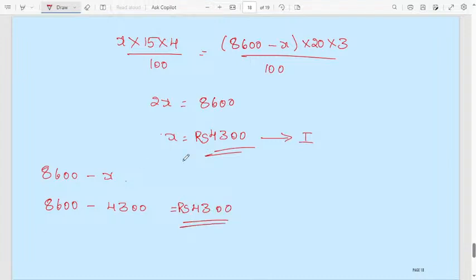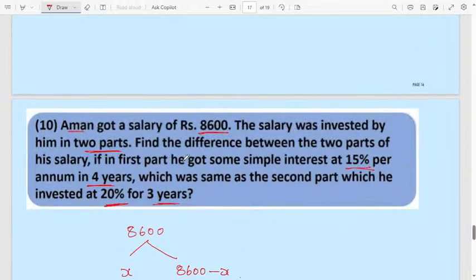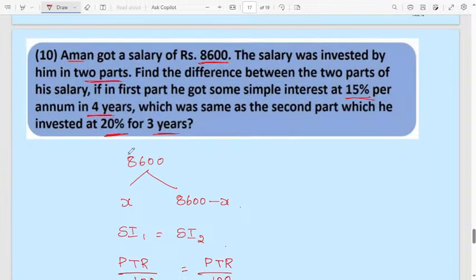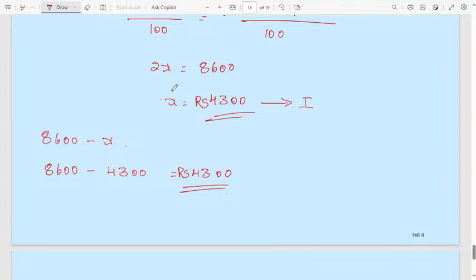Both the parts he divided equally, but we don't know that in the beginning. We don't know whether it is equal or not. That's why we consider the first part as x, and the remaining part as 8600 minus x. But both the parts he divided equally. Here it is not given that he divided them equally, but after solving the problem, we come to know that whatever the amount, he has invested equally.